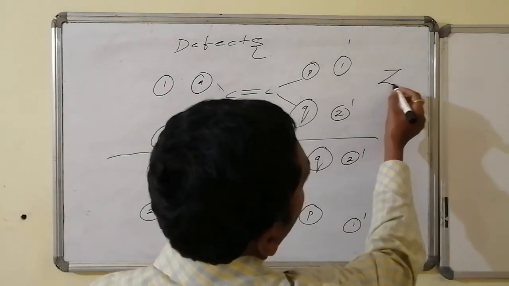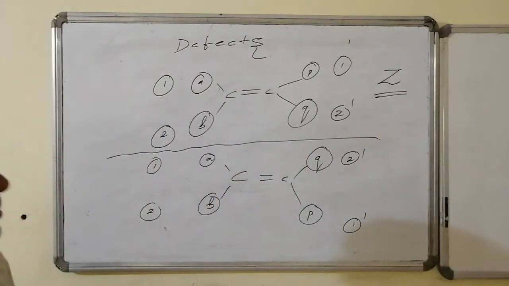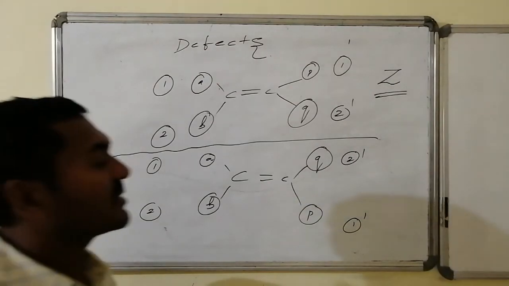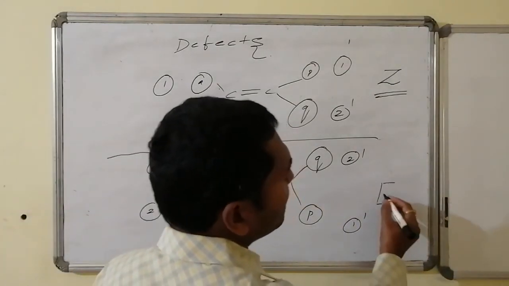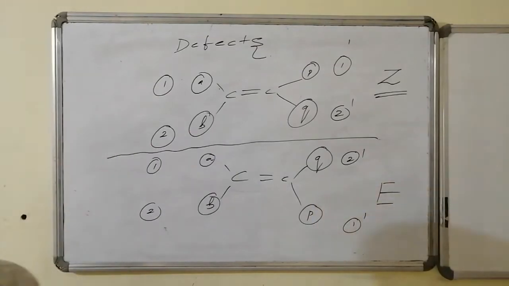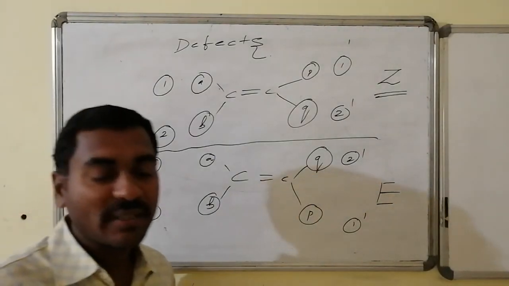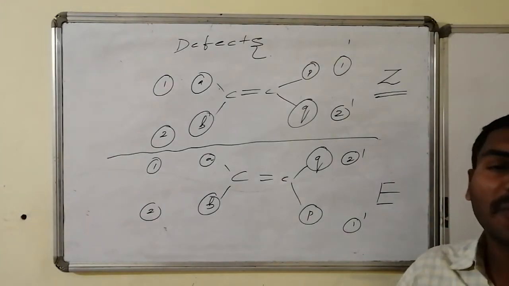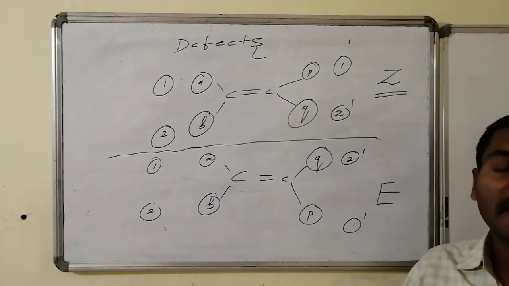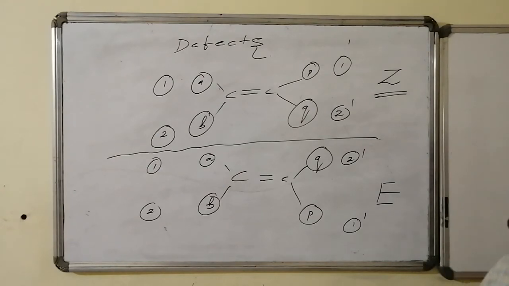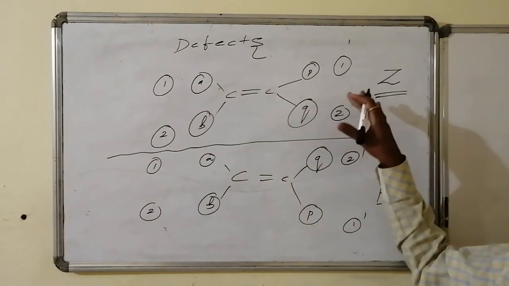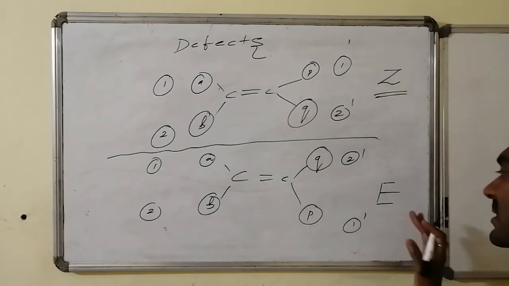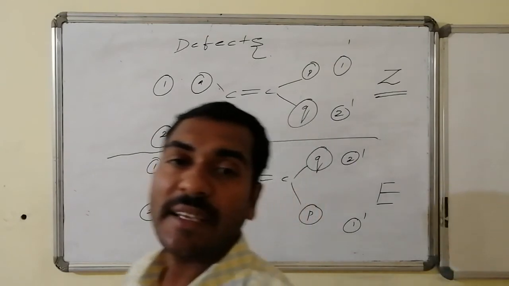E, Z, Zuzammen. Whereas similar priority groups, where these two are similar to one another, present on opposite sides are generally known as trans. Trans is given by E. So in such kind of isomerism, where different groups are connected to the carbons having restricted rotation, we can name them: similar priorities towards the same side is said to be Z isomer. Similar priorities towards the opposite sides are said to be what? E isomers to one another.